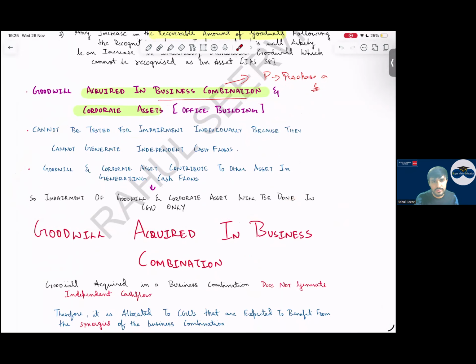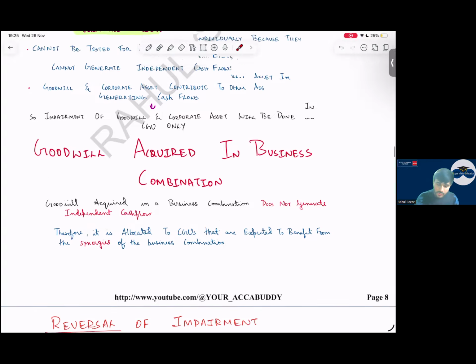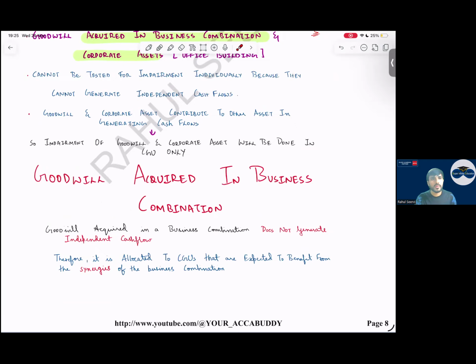Goodwill acquired in a business combination does not generate independent cash flow, therefore it is allocated to CGUs that are expected to benefit from the synergies. Calculation comes, but reversal will not come for goodwill. But you have to remember the theory for theory questions.